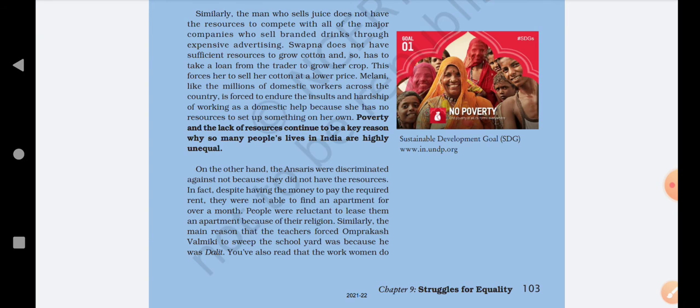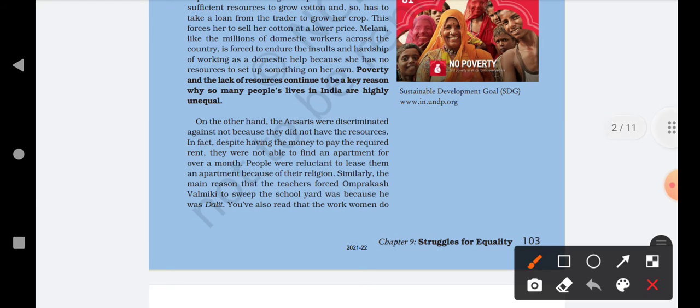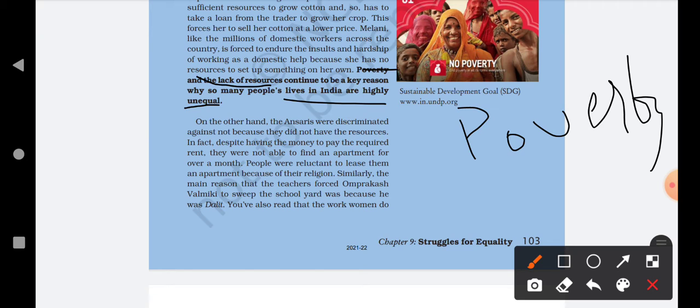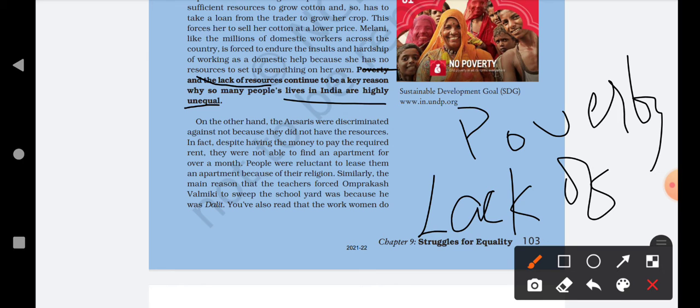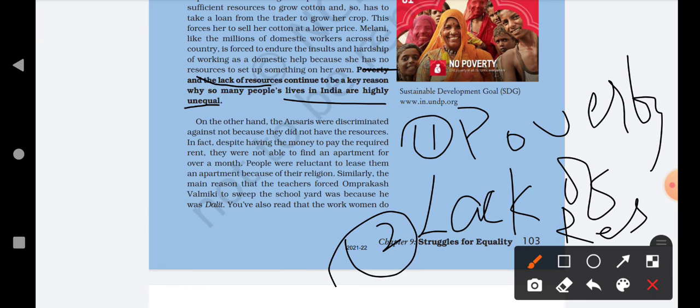She had to bear all the insults during the work. Poverty and the lack of resources continue to be a key reason why people in India are highly unequal. So basically, the reason for being unequal in India is, first, poverty, and second, lack of resources. These are the two reasons that people are treated as unequal in India.